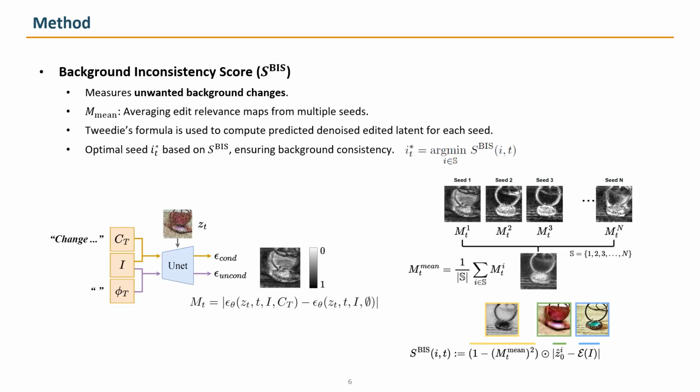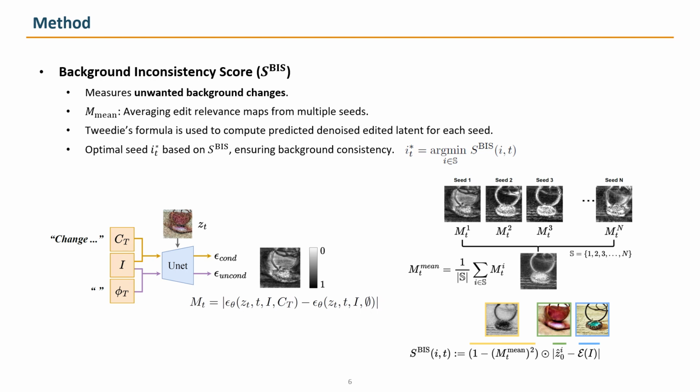So here is the core idea. For each candidate seed, we run only a small number of early denoising steps. From those partial trajectories, we extract a relevance map that highlights where the model is trying to make changes. We average these maps across seeds to get a consensus foreground, and by inversion, we obtain the background region we want to protect.